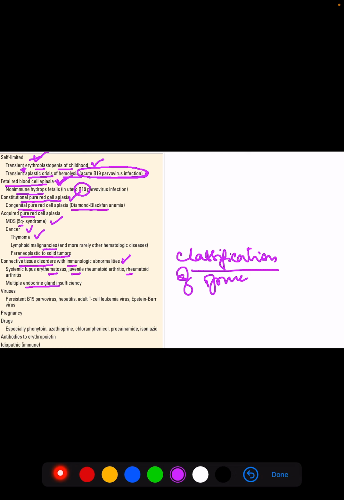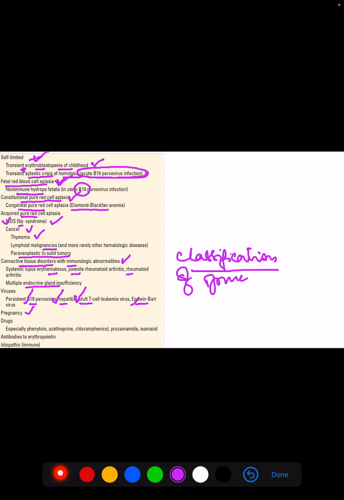Acquired pure red cell aplasia is common with MDS 5q minus syndrome, and is also seen with cancers like thymoma and lymphoid malignancies, and viral infections. What are the viruses which cause this? Parvovirus B19, hepatitis, adult T cell leukemia virus, and Epstein-Barr virus. Also pregnancy and drugs.